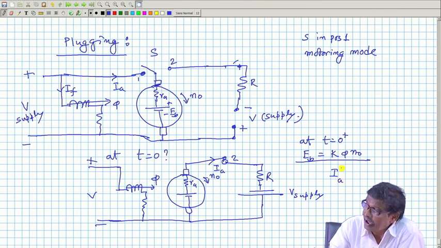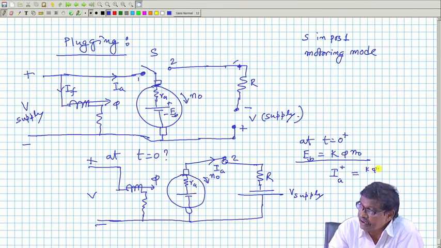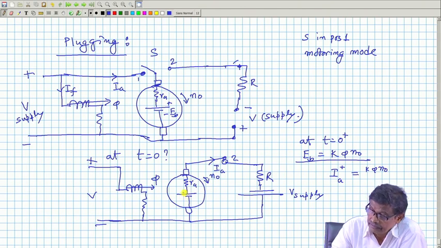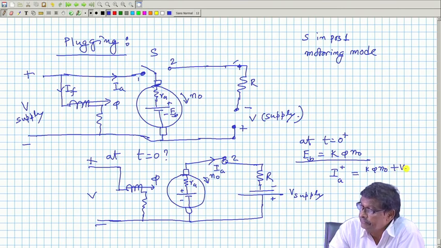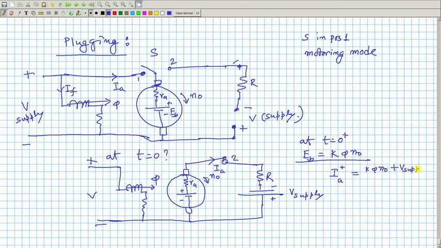I A at t equal to 0 plus, the current will be this back EMF k phi n naught plus V supply divided by R A plus R external, and the direction of current has reversed.